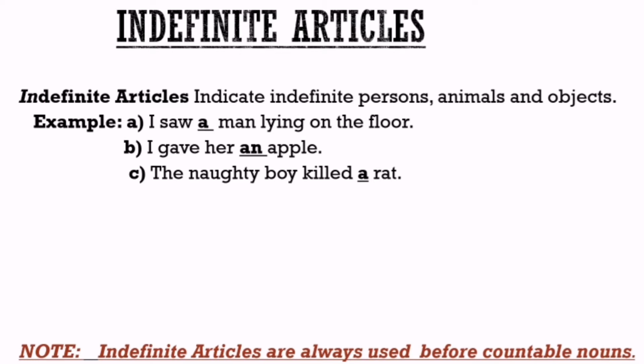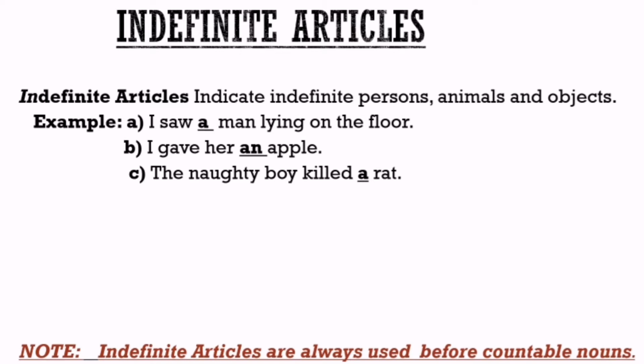As an example, I saw a man lying on the floor. Here, man is totally indefinite to us, so the indefinite article A is used before it. Second example, I gave her an apple. Here, apple is also indefinite to us. What type of apple, what its color is, we don't know. So the indefinite article An is used before it.